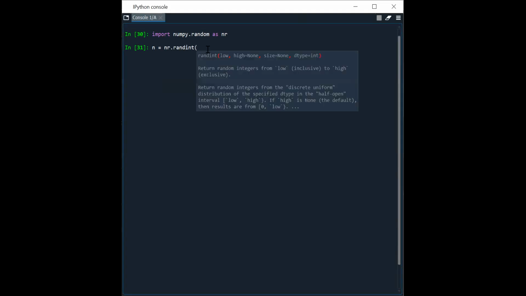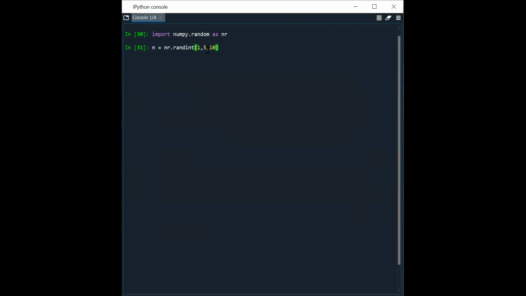Let's take from 1 to 5, and I'm taking 10 values. What does it return? It returns an array having 10 elements.